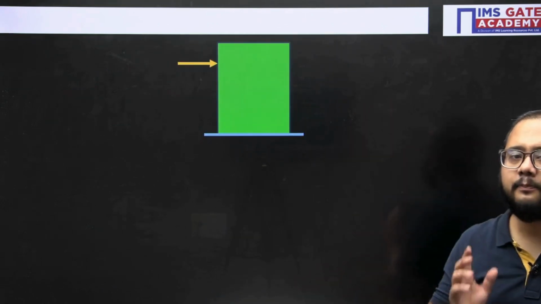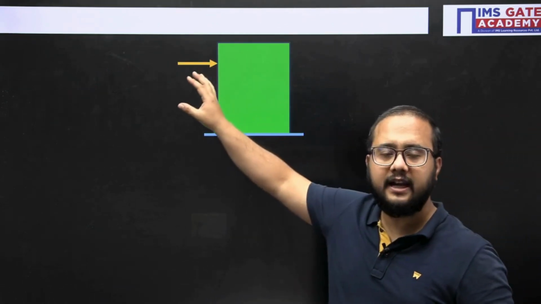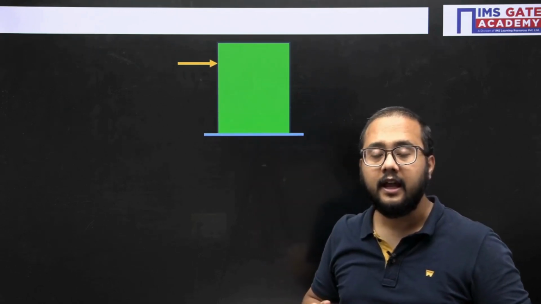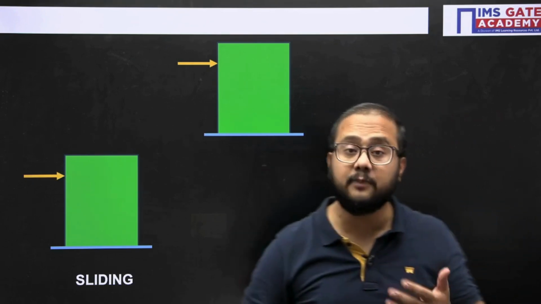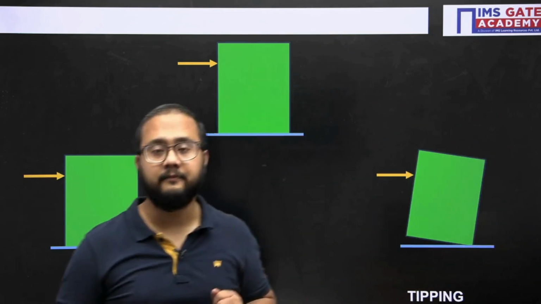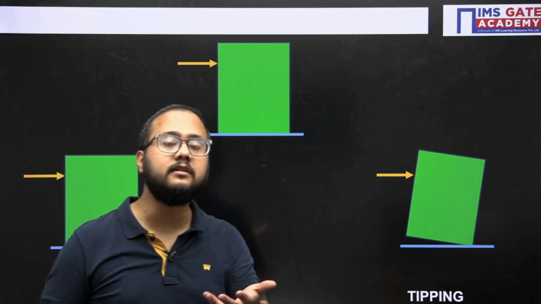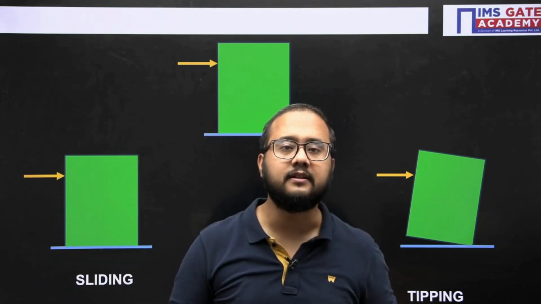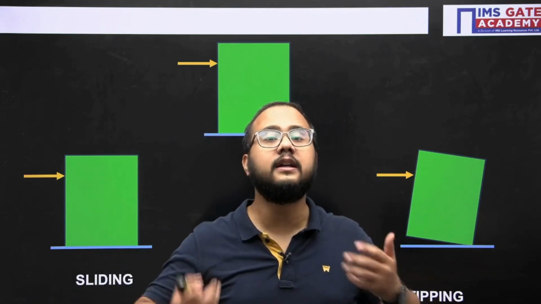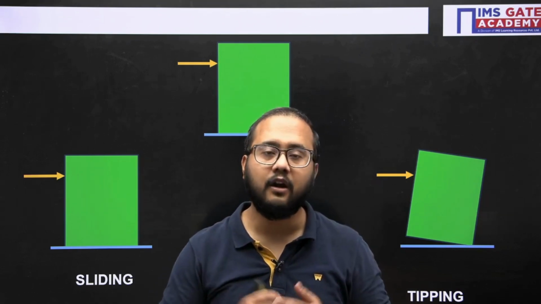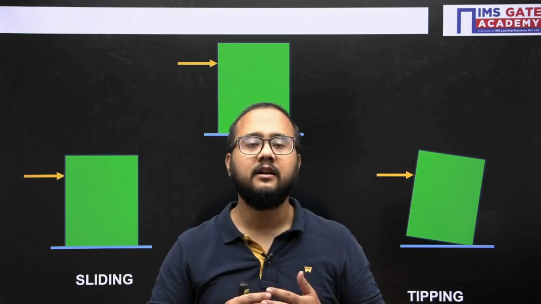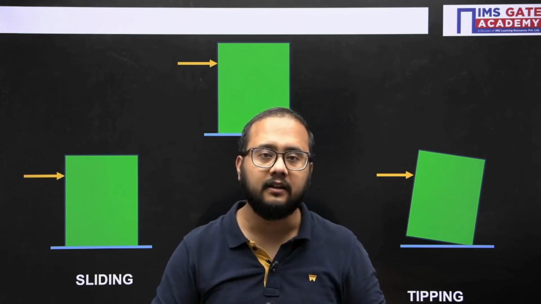Here in this particular video, let's suppose there is a body on which applied force F is there. So the possibility is that sliding will occur, or there is another possibility that tipping will occur. Tipping can also be called toppling. And here the question is sliding or tipping. That is the question here. How to decide? On which parameters are sliding and tipping depending?